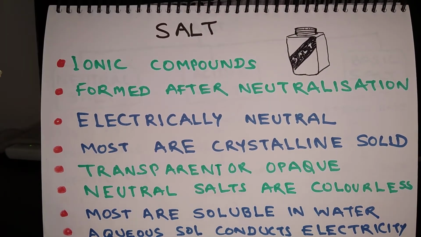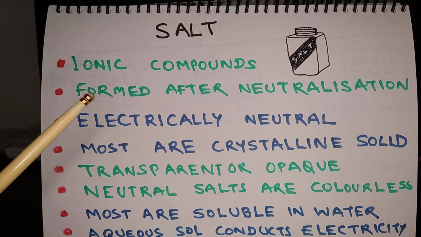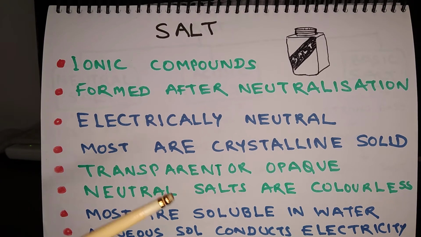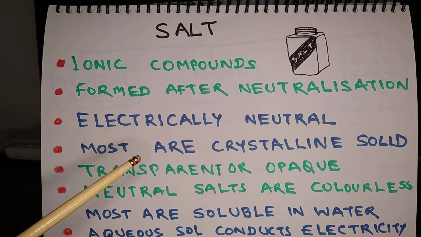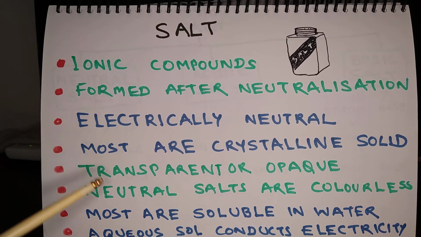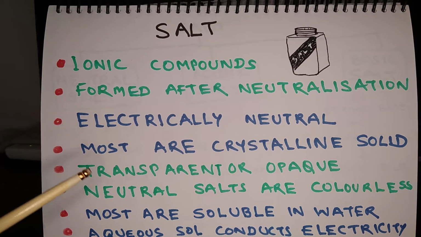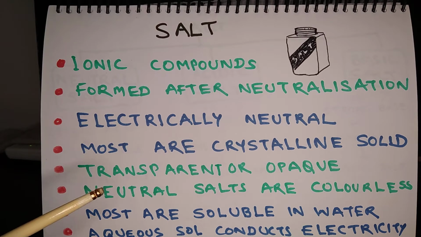Salts are ionic compounds which are formed after neutralization reaction. Salts are electrically neutral and most of the salts are found in the form of crystalline solid. Salts can be transparent or opaque. Neutral salts are colorless, but acidic and basic salts are colorful. They can be of various colors.